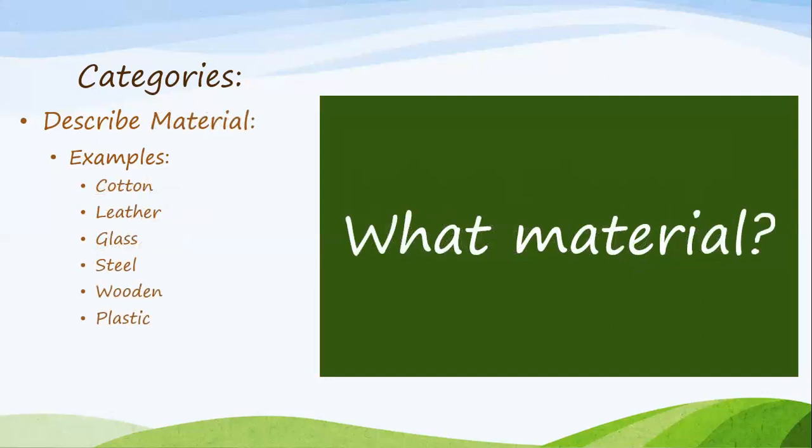Another category would be describing the material. What material is it? Examples: cotton, leather, glass, steel, wooden, plastic. And I'm sure that you can think of a few things that are made out of these materials, right? Okay, good.